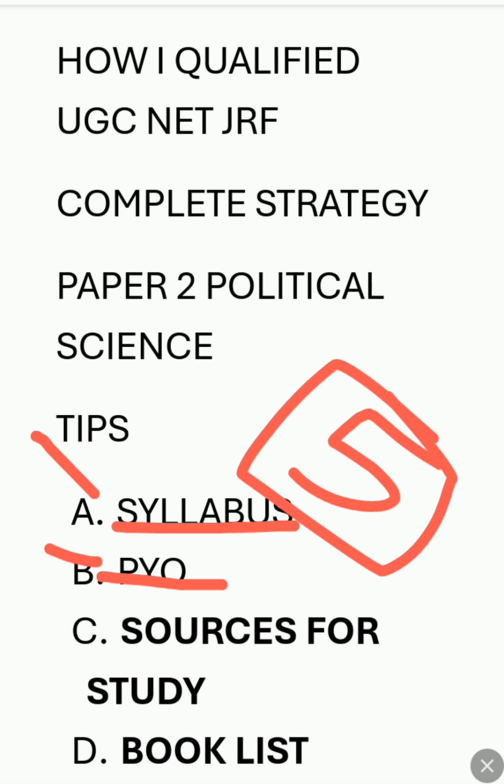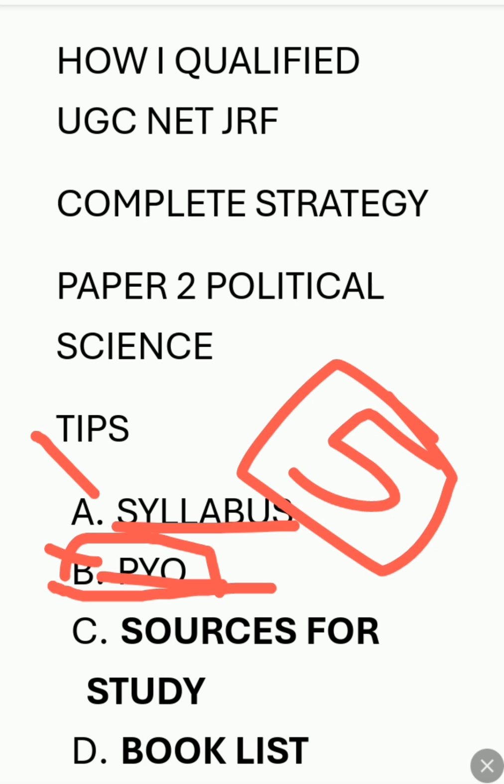You will also see at least one question from Mahatma Gandhi, and at least 2-3 questions from public administration as well. So analysis is important. When you do PYQs, you must analyze from which part of the syllabus questions are asked, and you have to cover that part. You can't leave it in any situation.